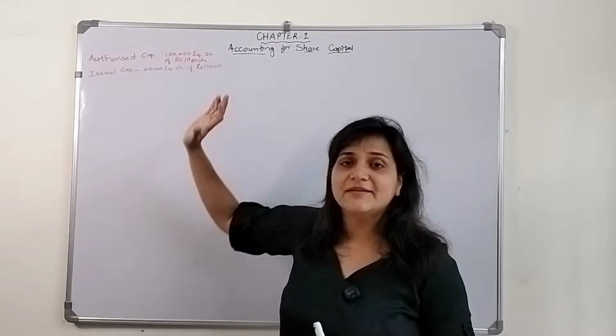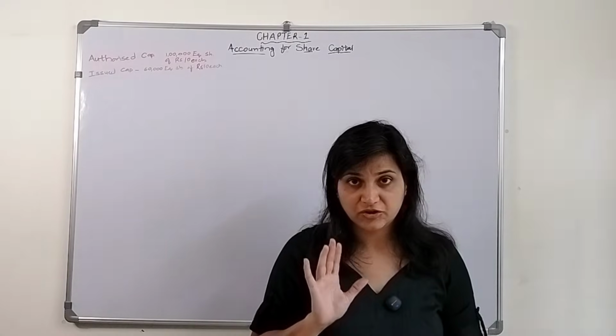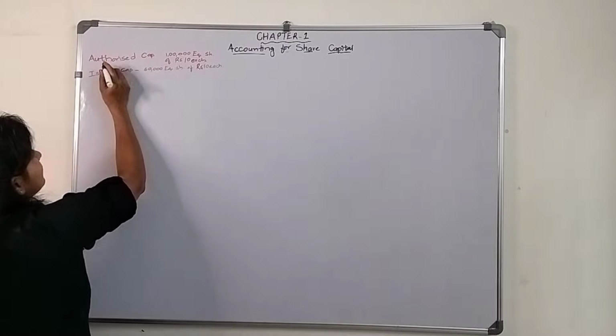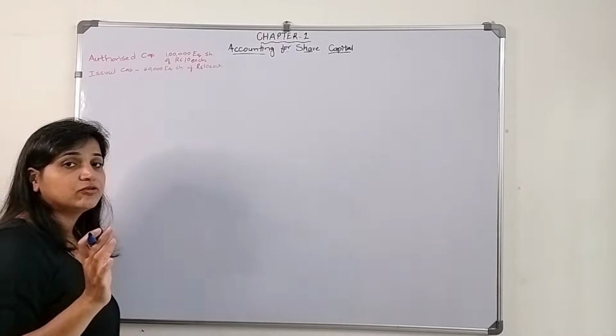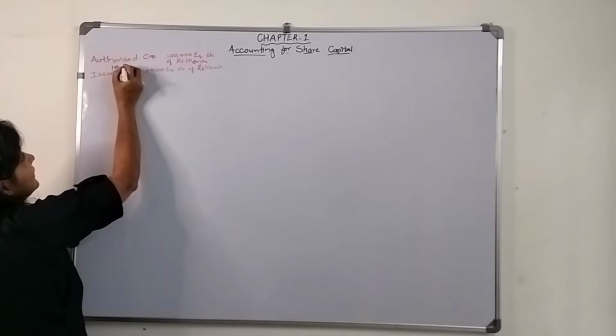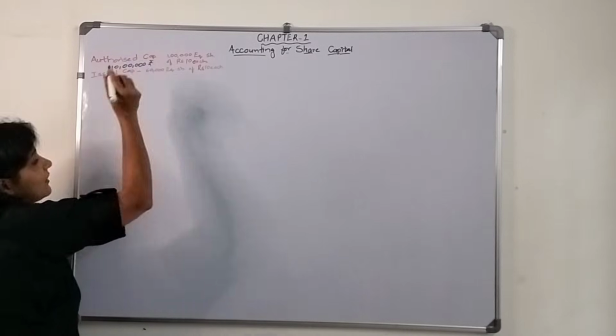Okay, so this authorized capital is mentioned where? In the memorandum of association, right? So in the memorandum of association, it will be mentioned how much the authorized capital will be: 1 lakh equity shares of rupees 10 each, which means 10 lakh rupees. This will be the authorized capital.